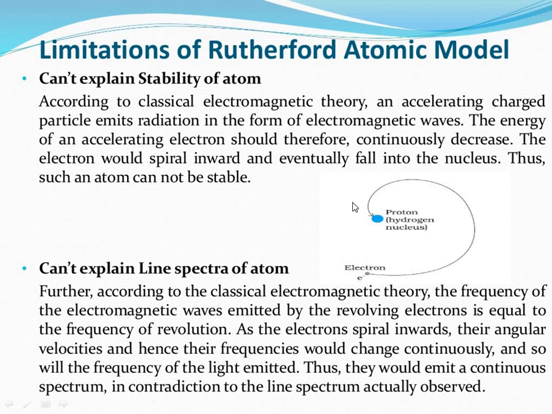Anyway, later we will go into the line spectra and spectral series of hydrogen. There you will understand in detail the differences between continuous and line spectra. Are we clear with this? So this is what we had regarding Rutherford's alpha ray scattering experiment, his postulates as well as limitations. Are we clear with this?